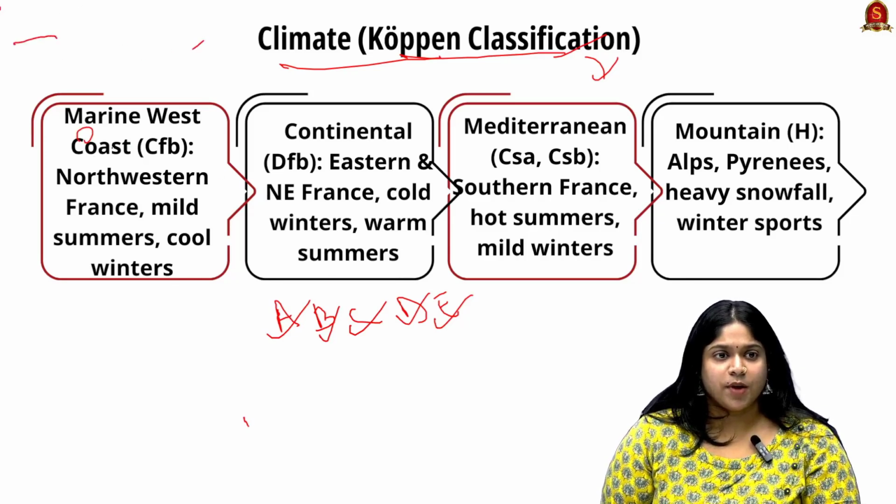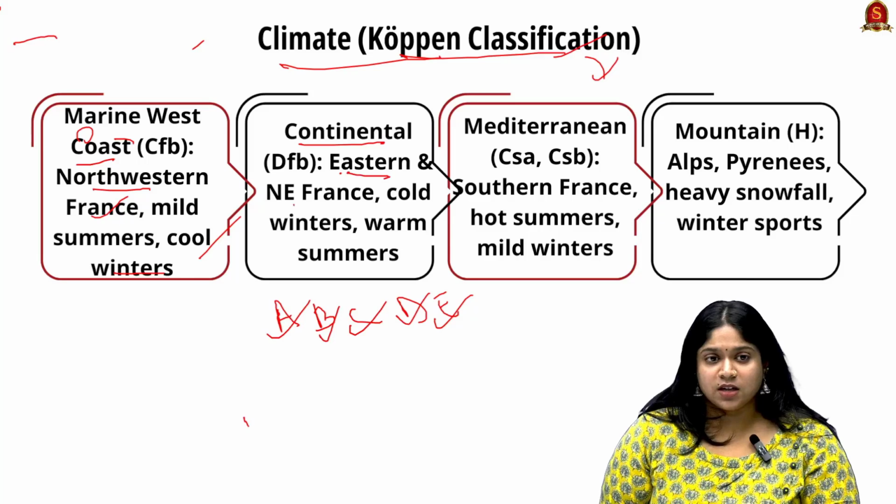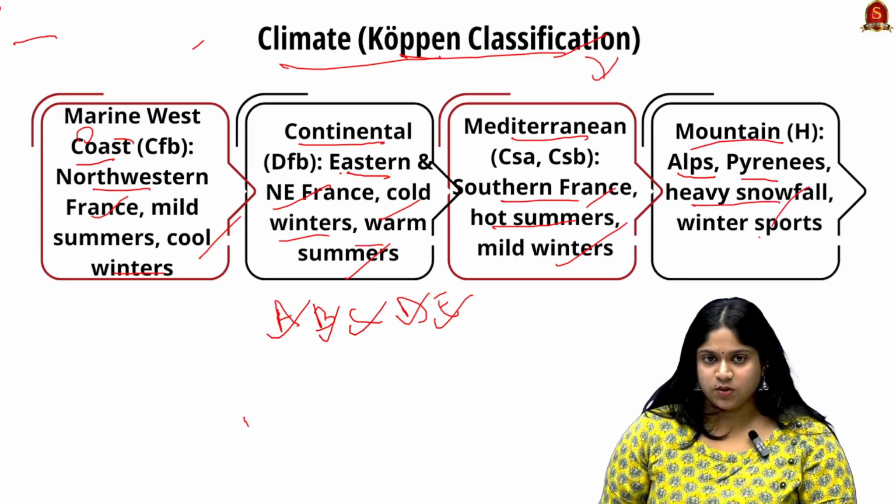They are known to have marine west coast climate, where northwestern France has mild summers and cool winters. Next is continental climate in eastern and northeast France, with cold winters and warm summers. In the Mediterranean part of France, that is southern France, they have hot summers and mild winters. And in the mountain areas such as the Alps and Pyrenees, they have heavy snowfall with winter sports.